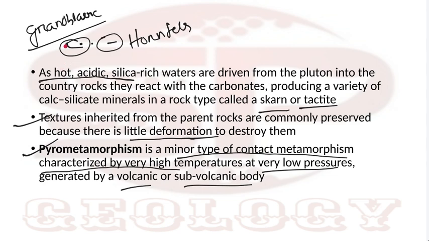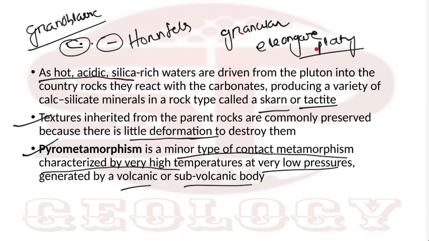Mostly metamorphic rock produces granular texture, but that doesn't mean it doesn't contain any elongate minerals. Along with granular minerals you also find elongate or platy minerals. The question is whether you will find elongate or platy minerals in contact metamorphic conditions or not.